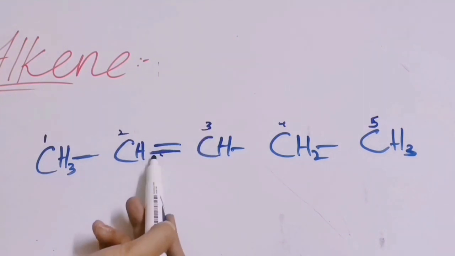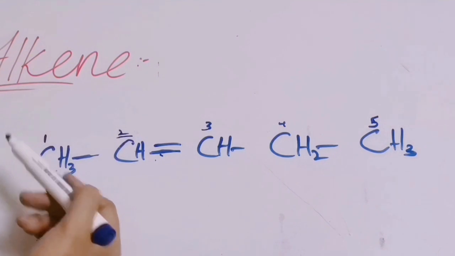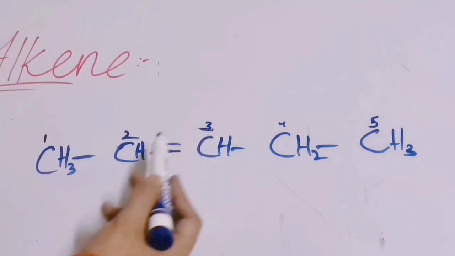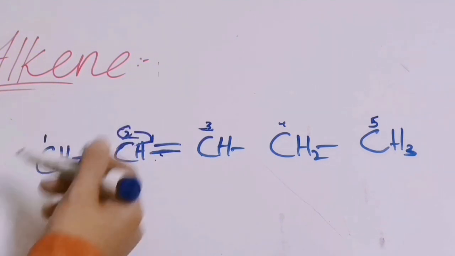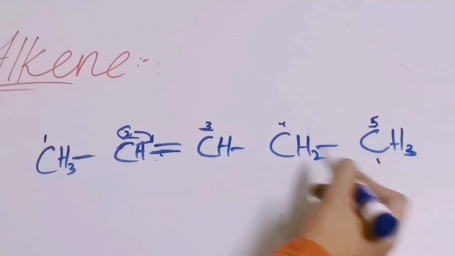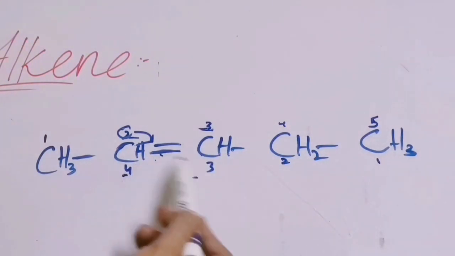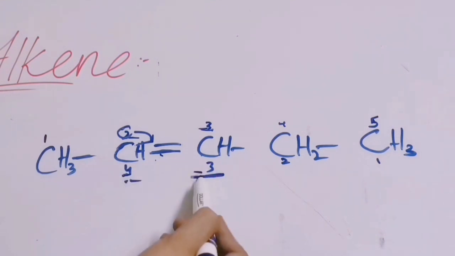We will indicate the position of the double bond by writing the lowest number carbon. See, this carbon is having the second position and this is having the third position. So we will write the position of the double bond as 2. But if we write the numbering from this side 1, 2, 3, 4, the double bond is coming between 3 and 4. So in this case the position of the double bond will be 3.